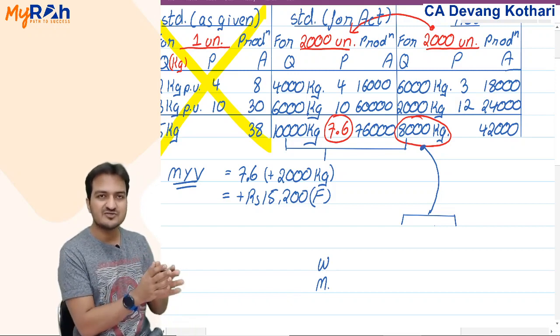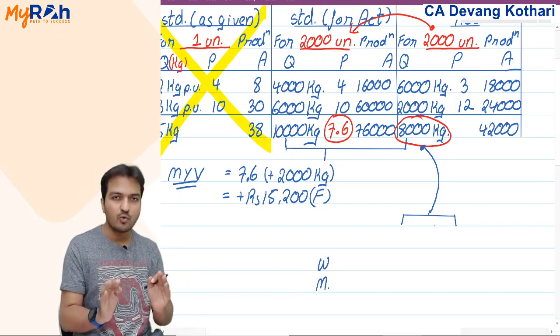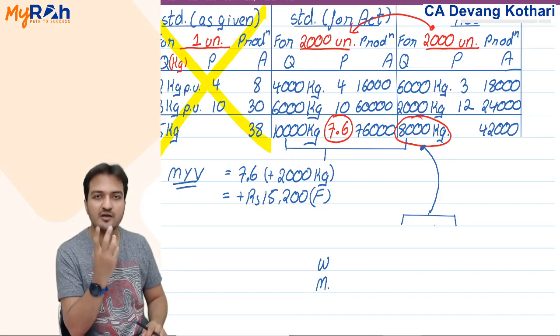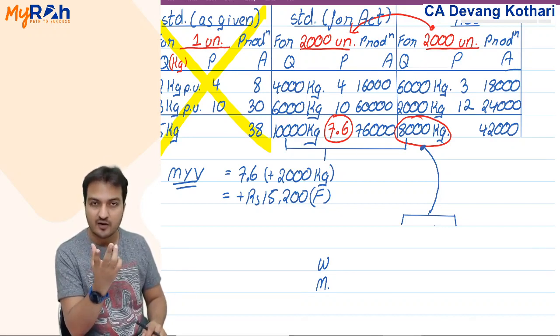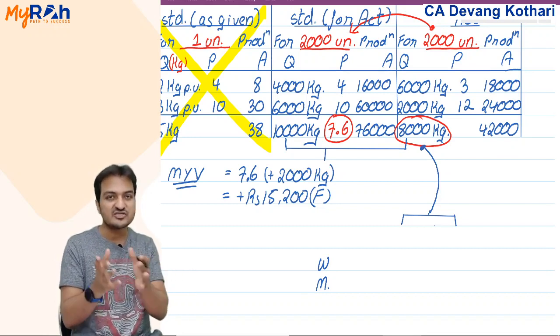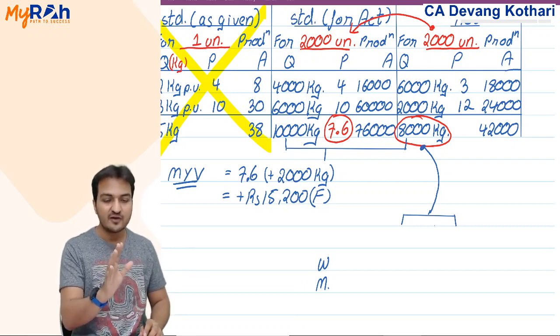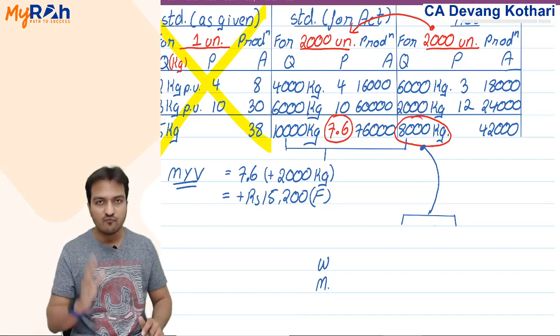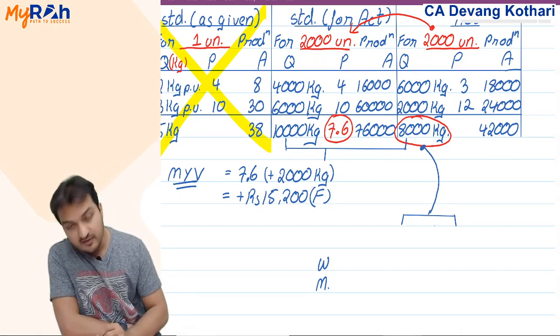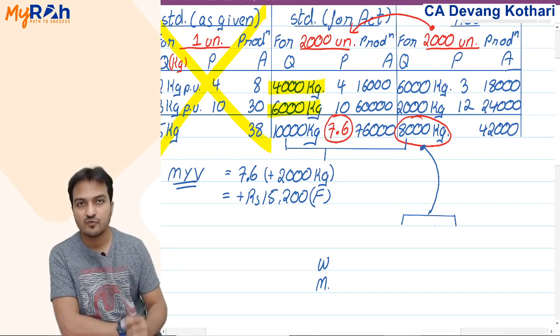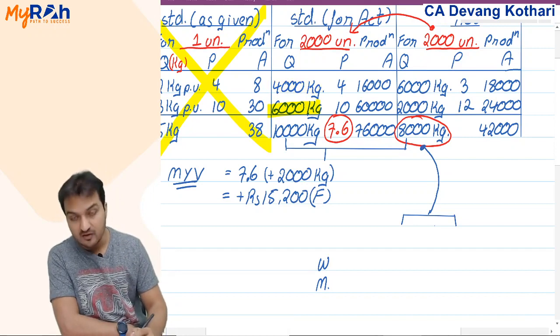If I had given you 8,000 liters of good quality milk, would it contain any water? Yes, even good quality milk will contain water because it is a liquid. Being a liquid, it will definitely have water content. If you remove the entire water, then it is not milk, it will become milk powder. I'm not supplying milk powder, I'm supplying milk. So even good quality milk will contain some water at least. Ideally it should have contained water and milk in the ratio 4:6, that is 4,000 water and 6,000 milk.